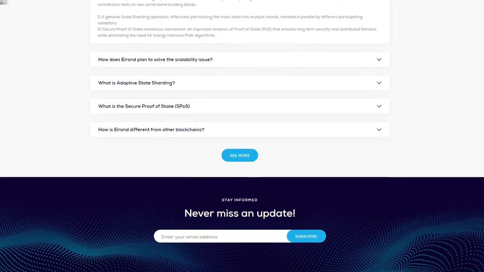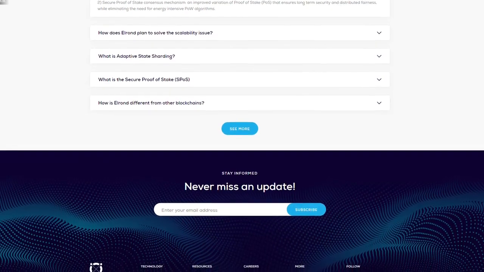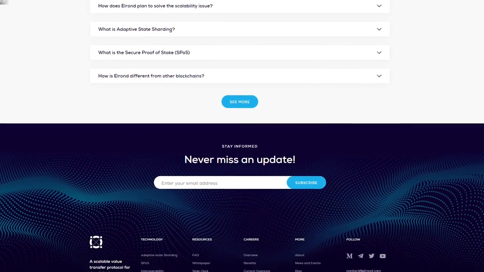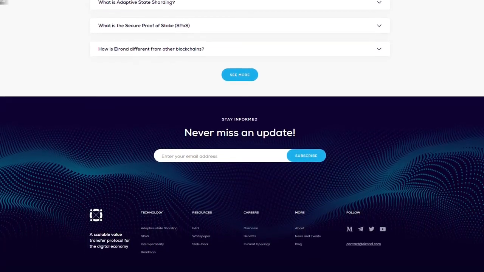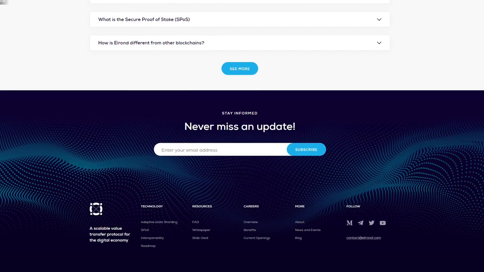We have questions like: how does Elrond plan to solve the scalability issue? What is adaptive state sharding? What is secure proof of stake? And how is Elrond different from other blockchains? We can read about these questions on this site here.